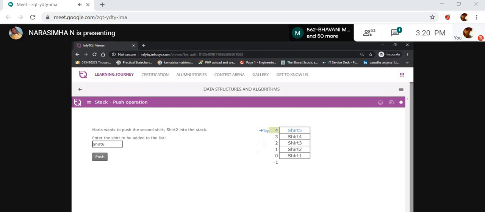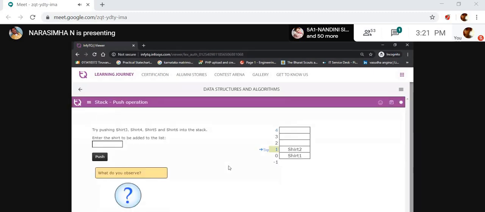The stack is full. The maximum size is 5 again, and Maria wants to put only 5 shirts. If she wants to put one extra shirt, it shows the stack is full. Why? Because there is no space to put one more shirt in the cupboard.